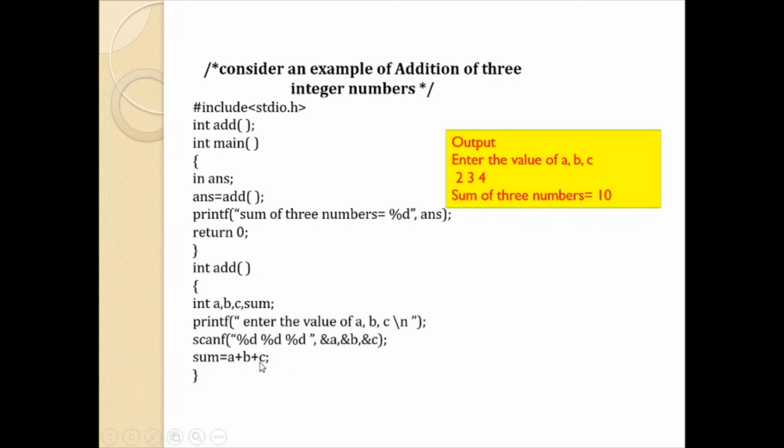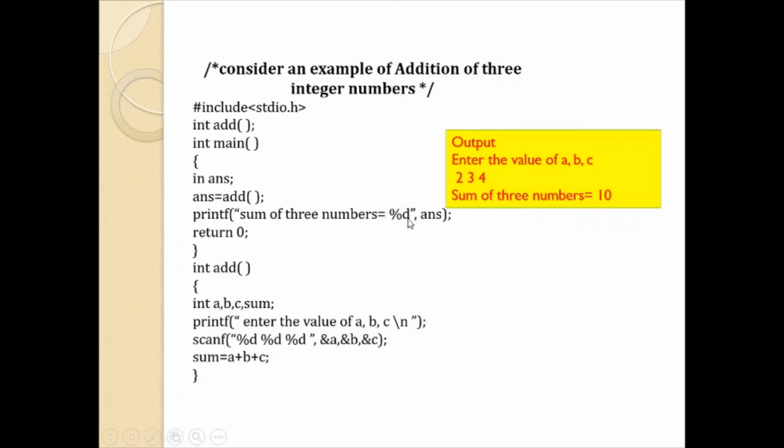Here sum is performed, and here one line is missing. It has to be return sum. It will be returning sum and it is stored in answer. So the sum of three numbers is equals to 10, which is present in answer.